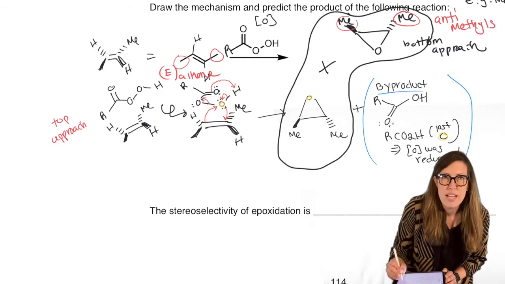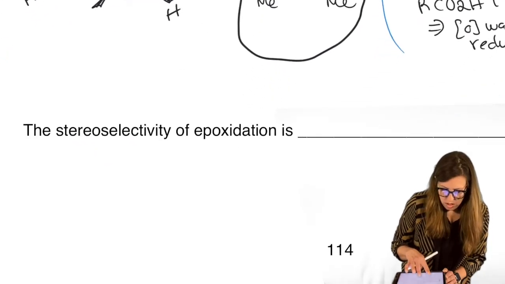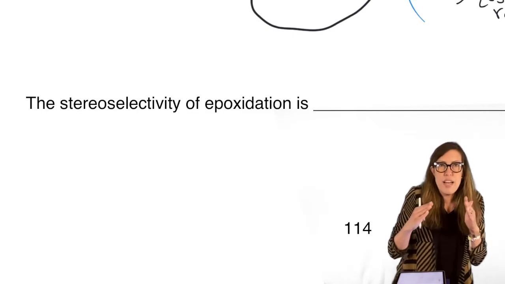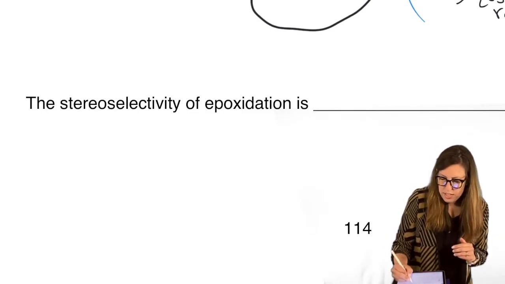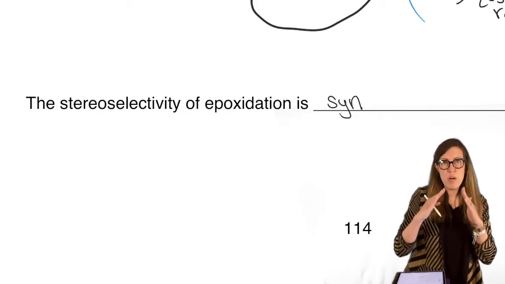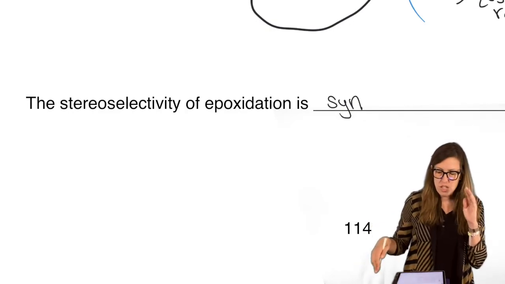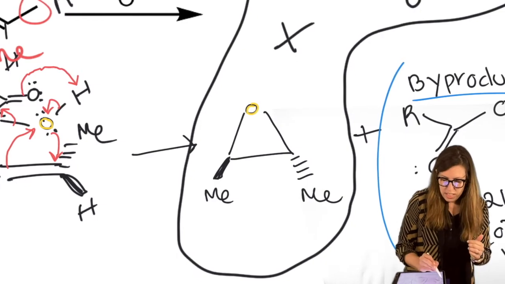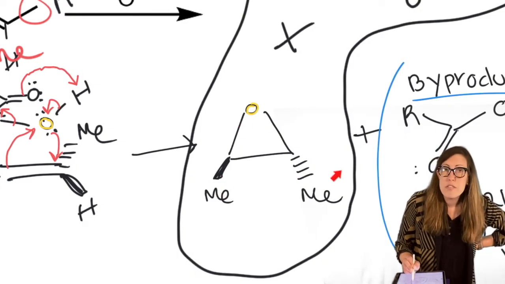Okay, so they're still trans to each other. All right. So the epoxide itself, by default, has to form on the same face. So the epoxide, we would say, is syn selective because both of those new bonds are on the same side, because you cannot form a three-membered ring in an anti formation. That doesn't mean everything is syn to each other. That means that the ring bonds are syn. These were anti to begin with, so they're anti when we're done. Okay?